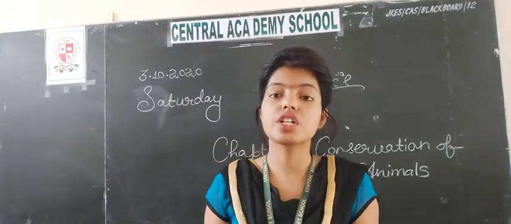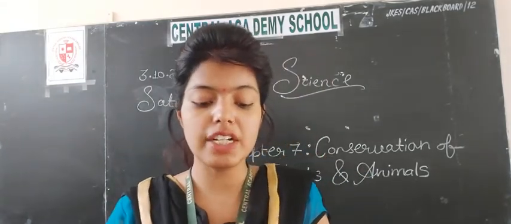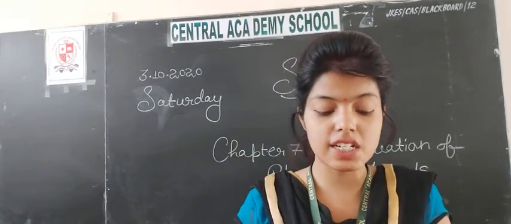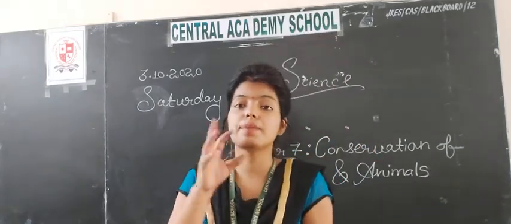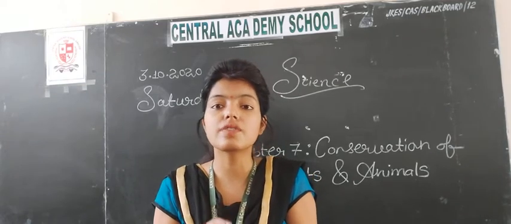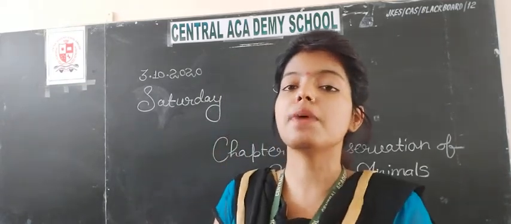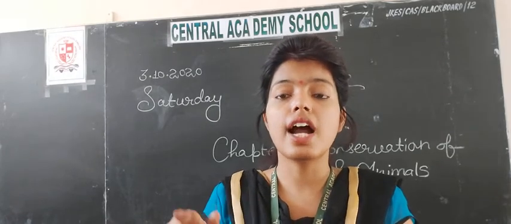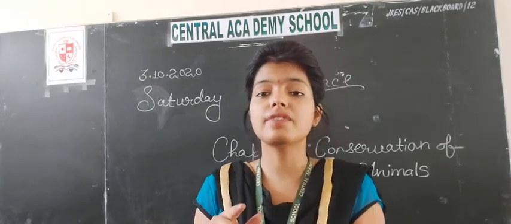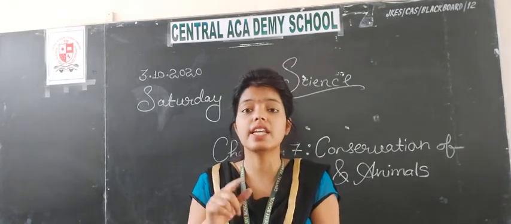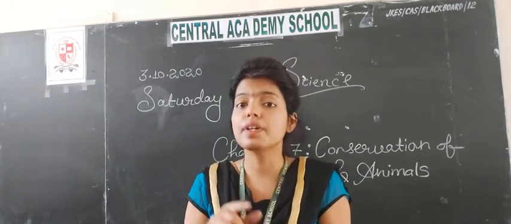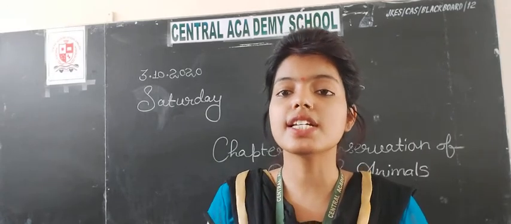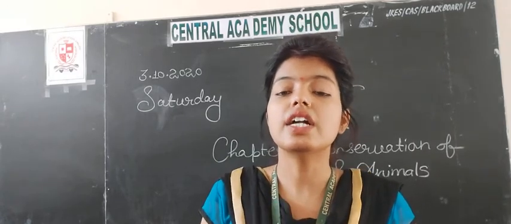After that, cooperation from non-governmental organizations is to be sought for educating people and involving them in the conservation work. This is one of the most important steps taken by the World Conservation Union: to educate people not to harm the environment, because if you harm the environment, then life is not possible on the earth. So education is also a very necessary step taken by the World Conservation Union.